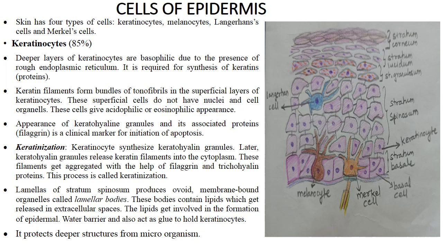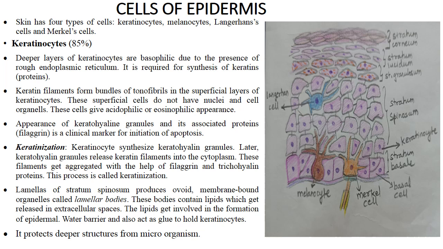They are called lamellar bodies, and these bodies contain a large amount of lipids, which are released in the extracellular space, and the lipids get involved in formation of the epidermal water barrier, and it acts as a glue to hold keratinocytes.